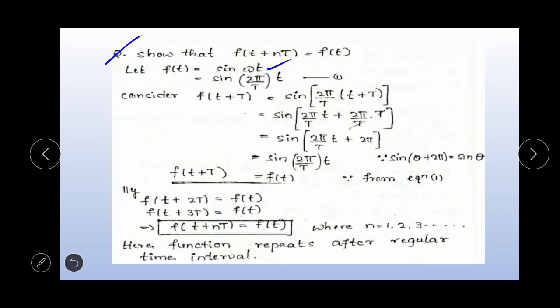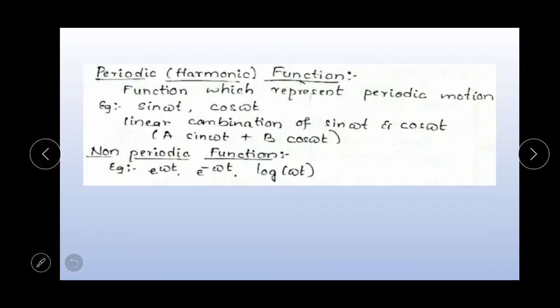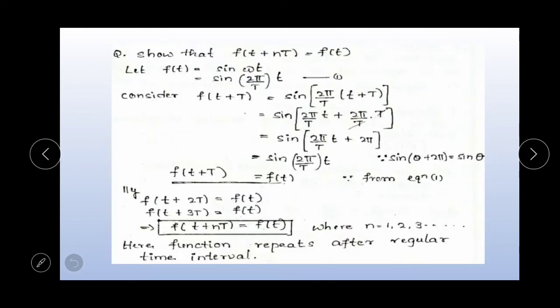As you know, f of t is the representation of the function. In school, you represented functions like y is equal to f of x. Similarly here, instead of f of x, we are using f of t. So f of t is equal to sin omega t. Next, substitute the value of omega, that is 2 pi by capital T. Call it equation 1.